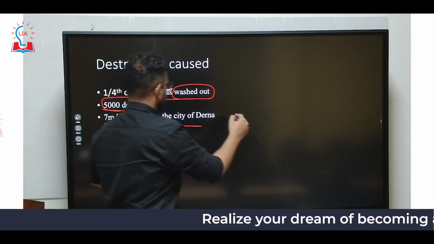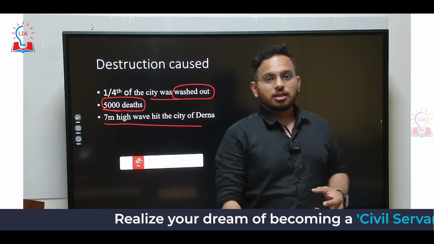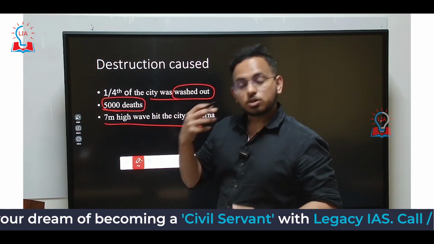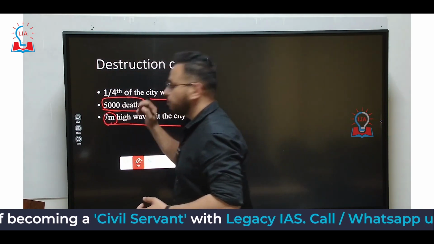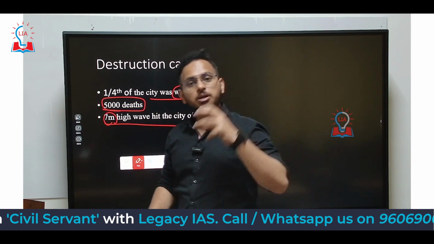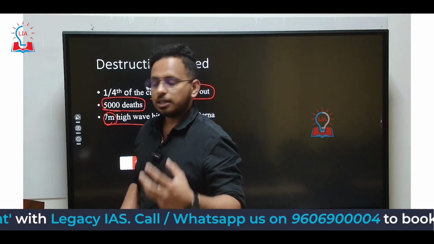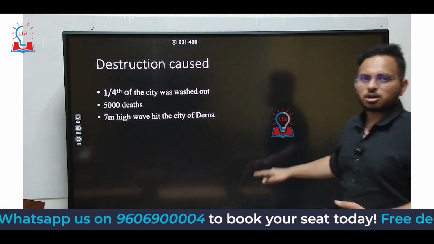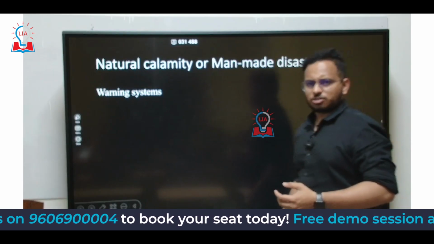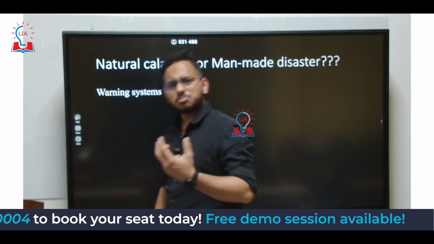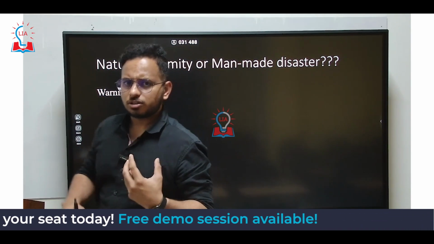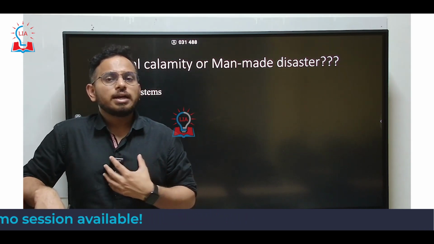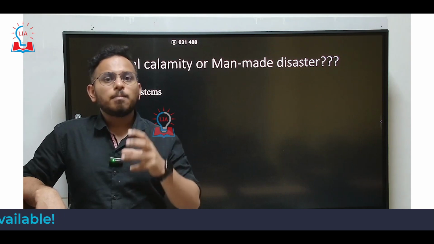And people who have witnessed this say that the waves from the flowing river water were as high as 7 meters. This was the amount of flood water that came rushing. So because of such destruction, people started thinking, could we have done something to protect against this destruction, and can we learn lessons? What can India learn from this dam burst that happened?